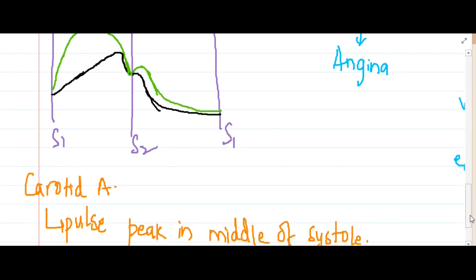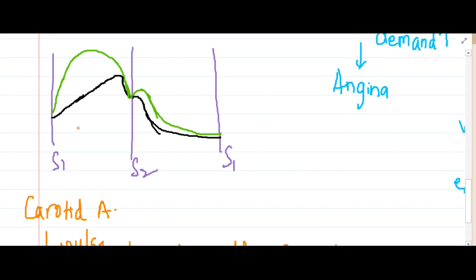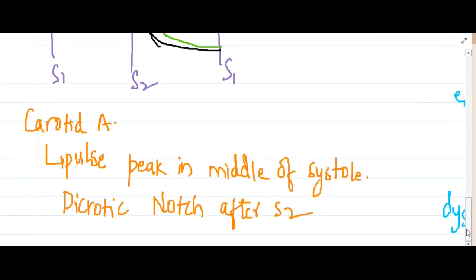Right. So in valvular aortic stenosis, you are seeing that there is an obstruction. So slowly the pulse rises and it takes time to peak. So this is called pulsus parvus et tardus. What is happening here is the dicrotic notch which is present at S2 is decreased or completely absent.